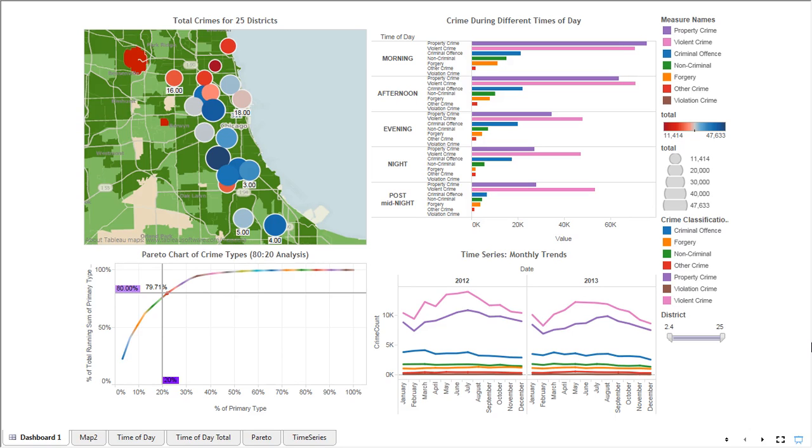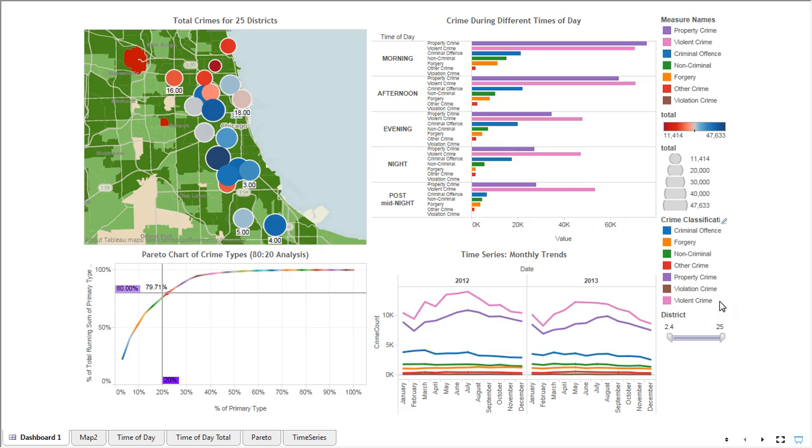Getting to the point, we have used the crime data for Chicago to show trends in crime through this visualization. We have built this revolving around the following factors. One is the type of crime that we have classified into seven different categories. We originally were given 25 different categories, but we have brought them down to seven categories.